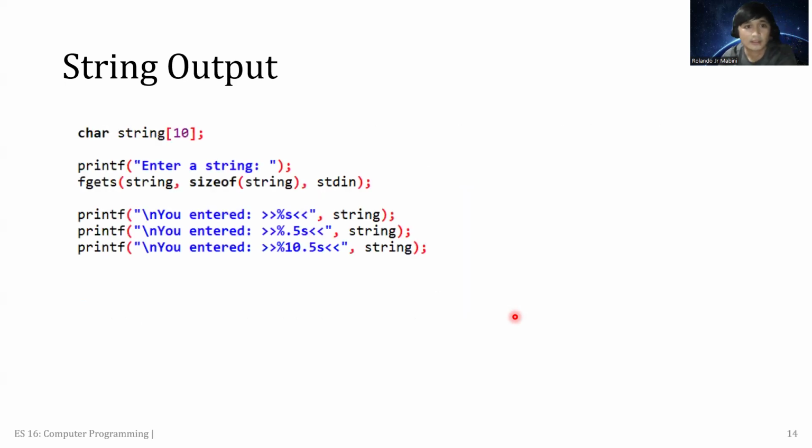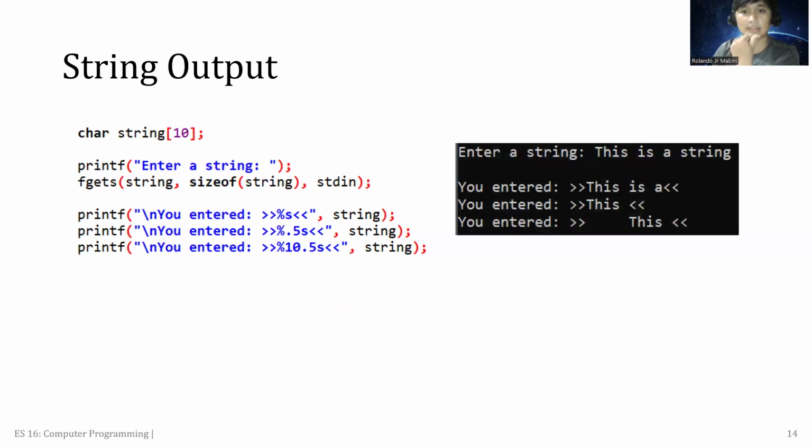So, say for example this one, we still use the character string with size 10, and printf with gets. If we use the function printf, you entered, this one, %s, what will display here is whatever the user inputs as this value.